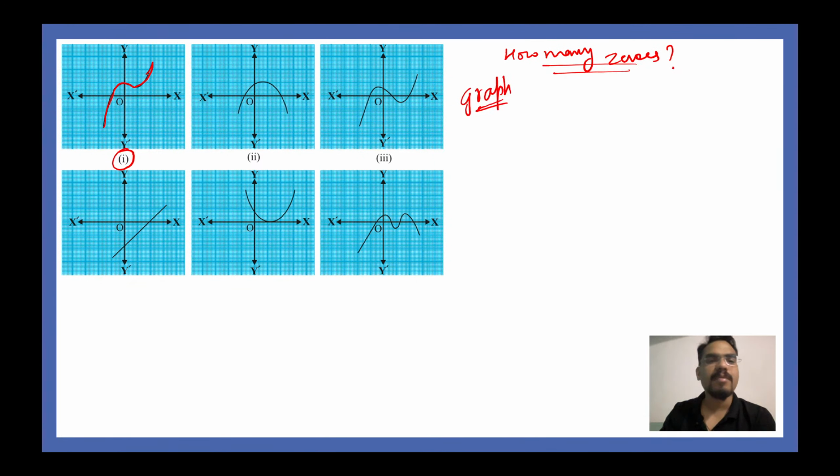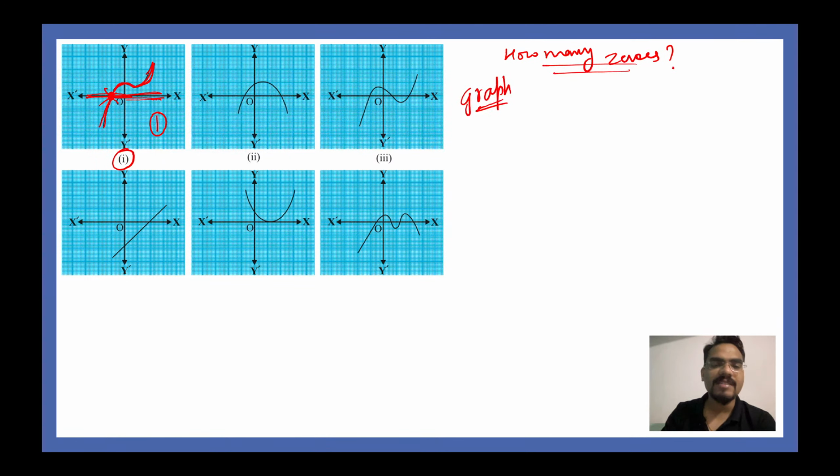To find out the number of zeros from a graph, all you have to do is count the number of times this curve intersects the x-axis. That is the answer. Here you can see this is the x-axis, right? The x-axis is being cut by this particular curve at only one point, therefore 1 will be the zero. So you will get only one solution.